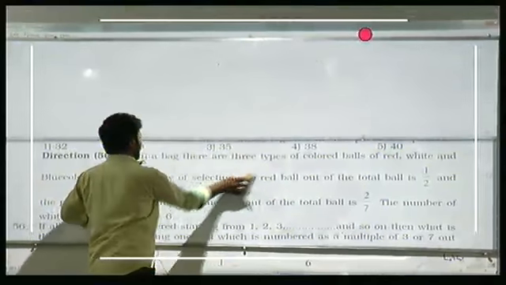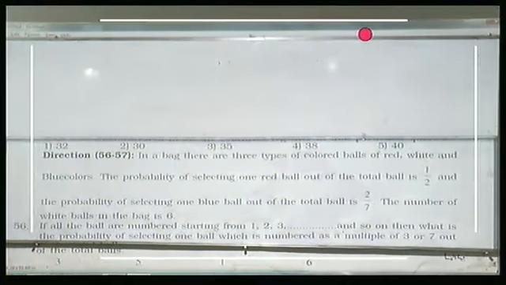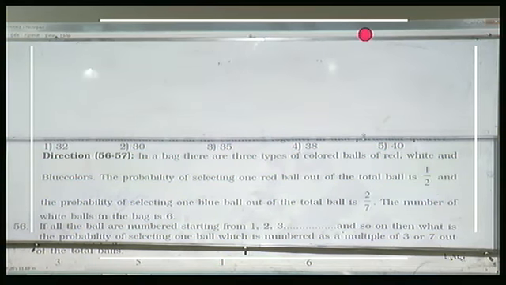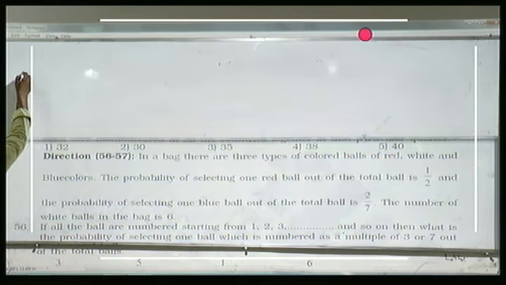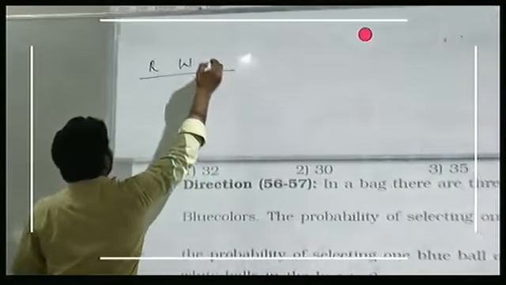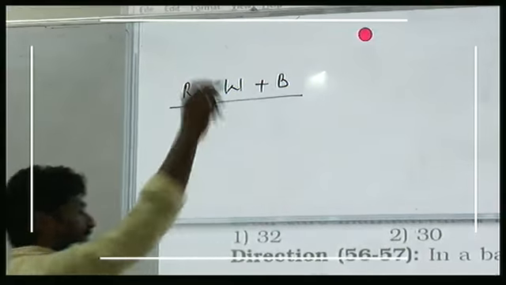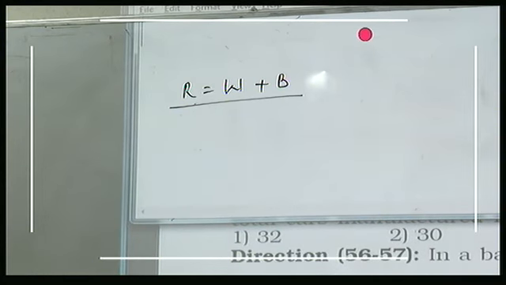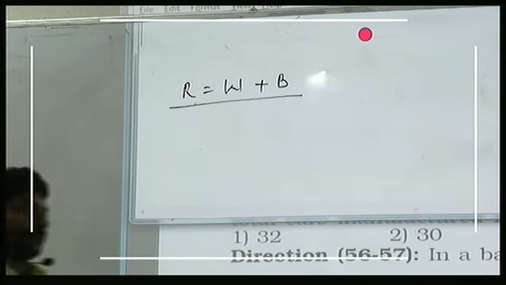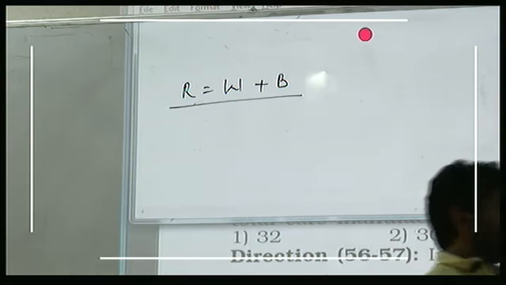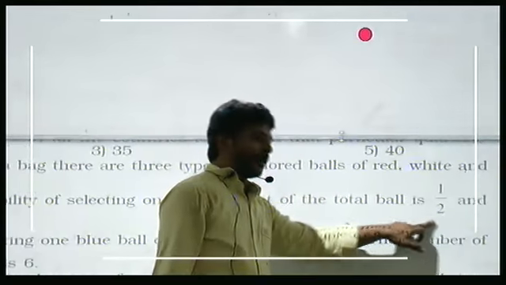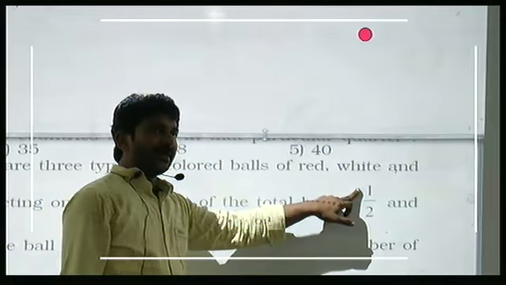56 to 57. In a bag there are 3 types of colored balls: red, white, blue. The probability of selecting one red ball out of the total is 1/2. Red ball, white ball and then blue ball. If you have total number of balls 2, red balls will be half.